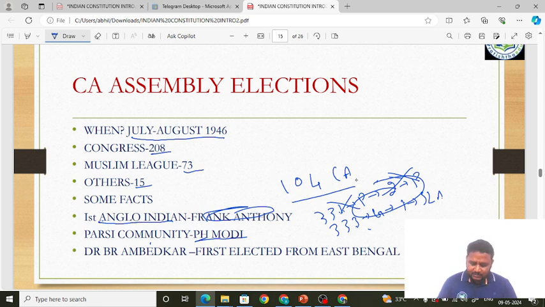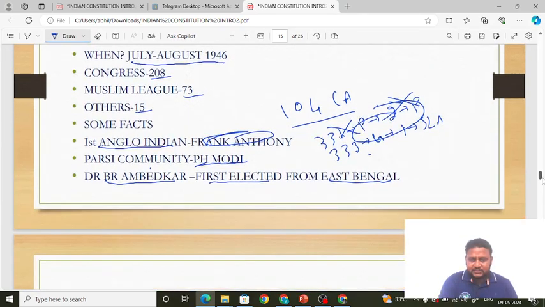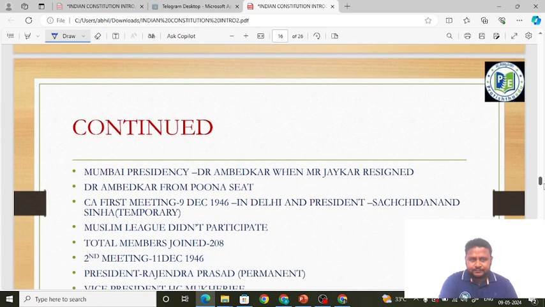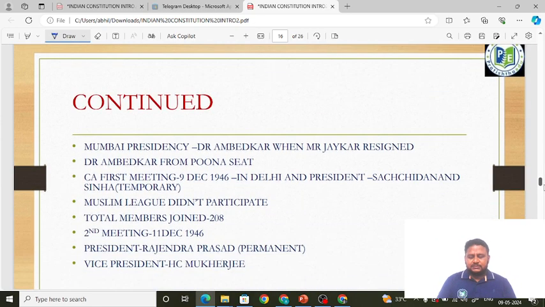Okay, next, coming to some other important facts. See, Dr. B.R. Ambedkar was first elected from the East Bengal province. But, like you know, there was partition of Bengal in 1905. But when the Indian Union was formed, some parts of Bengal went into Bangladesh. So that part from where Dr. Ambedkar was elected also went into Bangladesh. Then it was called East Pakistan. After the Bangladesh Liberation War, it was called Bangladesh. So after East Bengal went to Bangladesh, Dr. B.R. Ambedkar had to be elected again